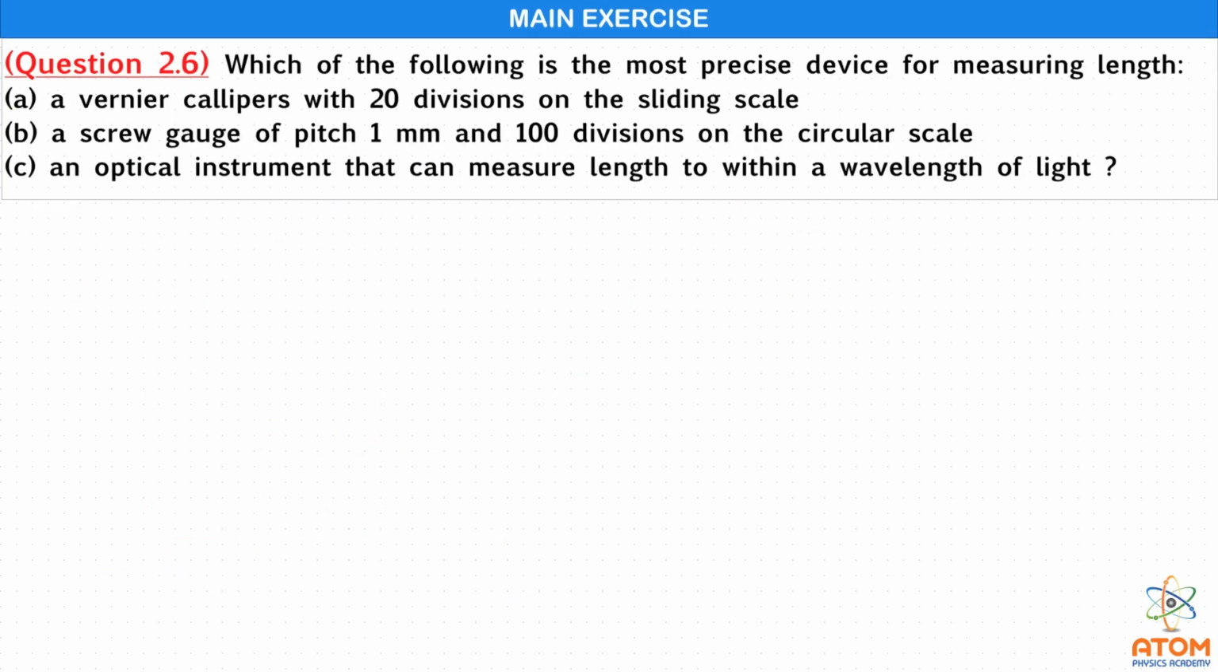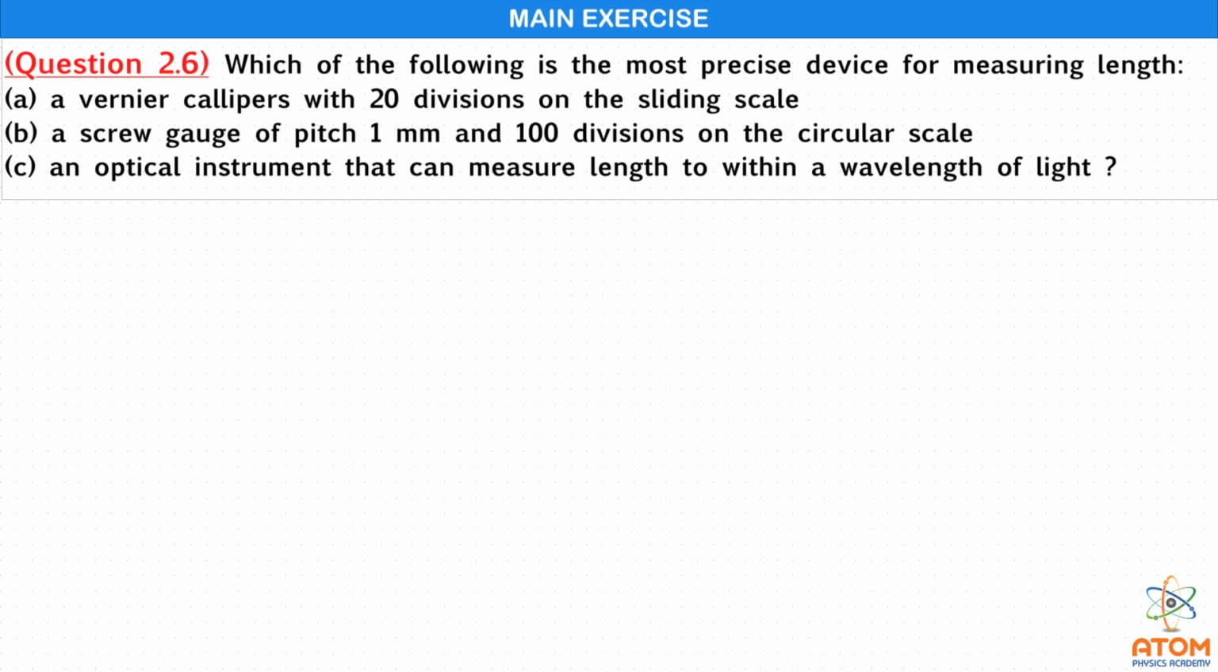Now main exercise question 2.6. Which of the following is the most precise device of measuring length? The first is a vernier calipers with 20 divisions in the sliding scale. See, vernier calipers is a device which is having two scales altogether. One is the main scale and another is known as vernier scale, or sometimes known as the sliding scale. So in this sliding scale there are 20 divisions.